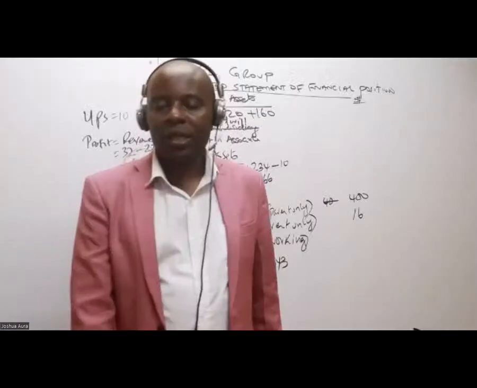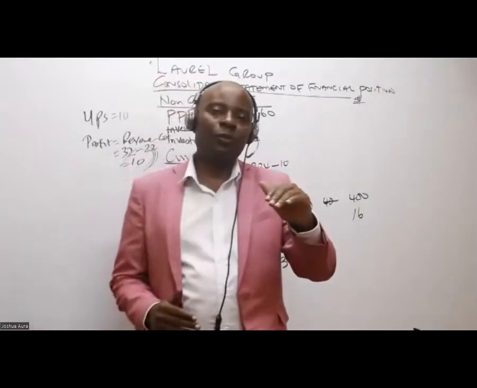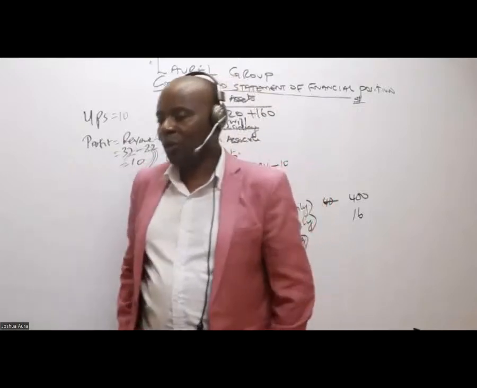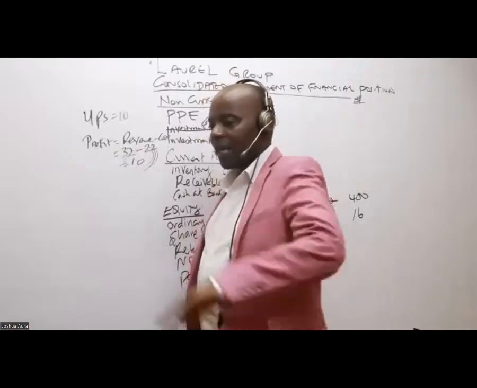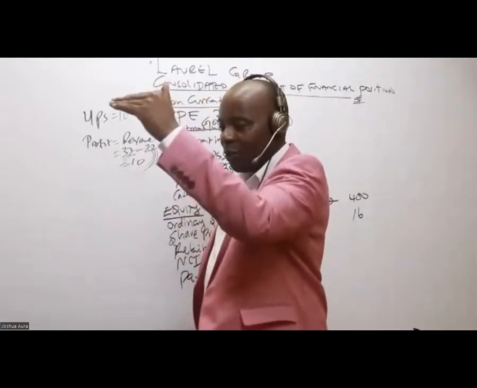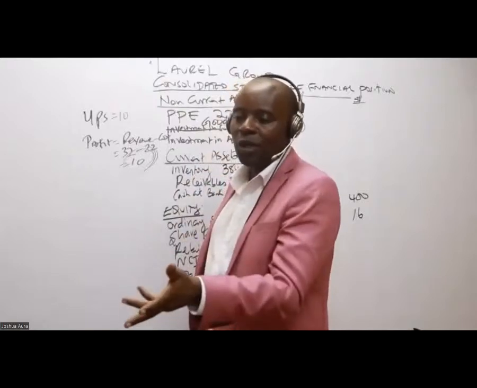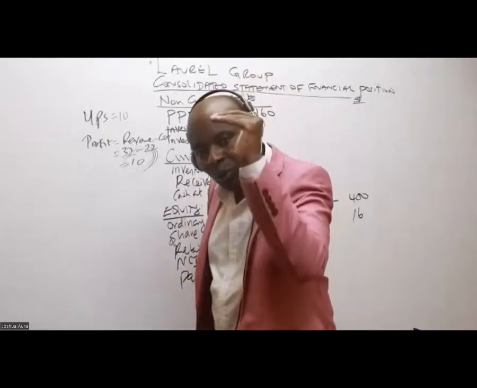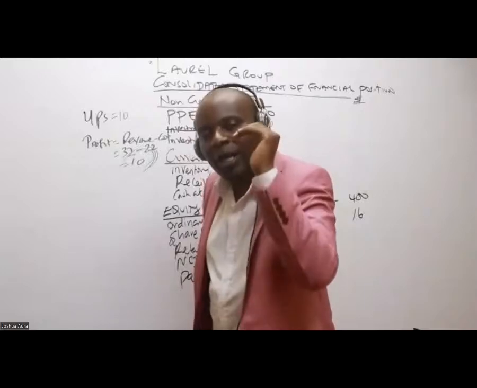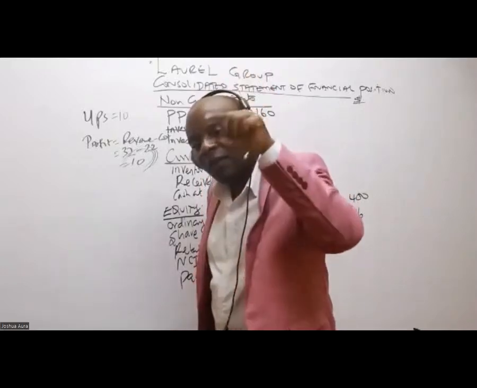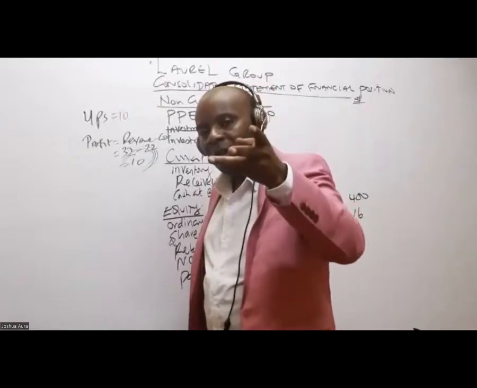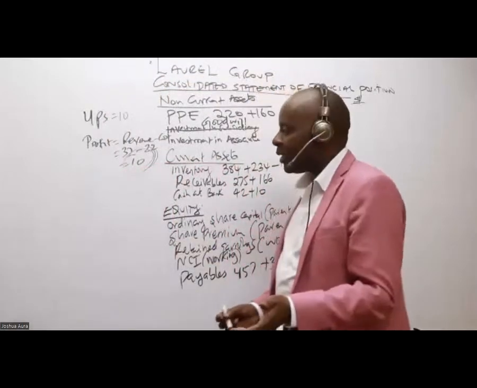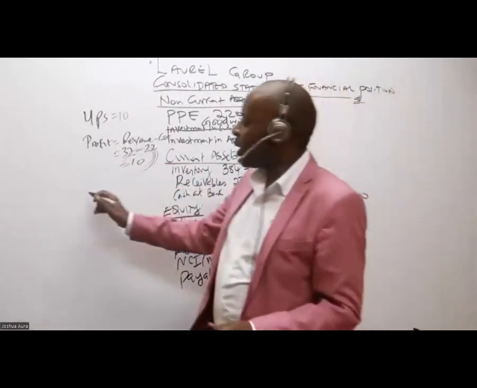So as an accountant, when you realize this is the carrying amount, 45, and fair value is 57 on the date of acquisition, what should you do? You revalue. It's a revaluation, and this will be a revaluation upward, because whenever fair value is bigger, that is a revaluation upward. So could you kindly give me this revalued amount, or fair value adjustment? What is the revaluation? Is there somebody who can give me the revaluation?